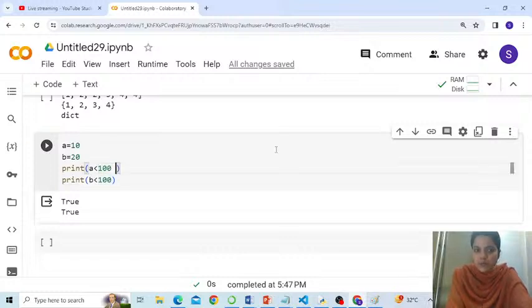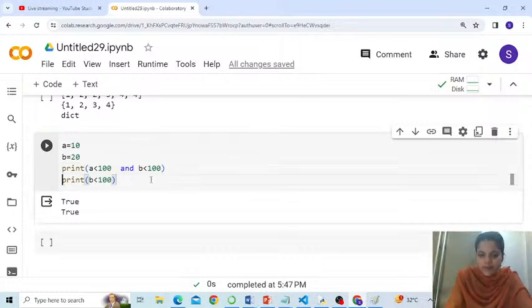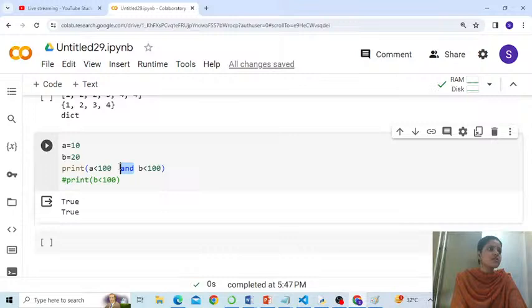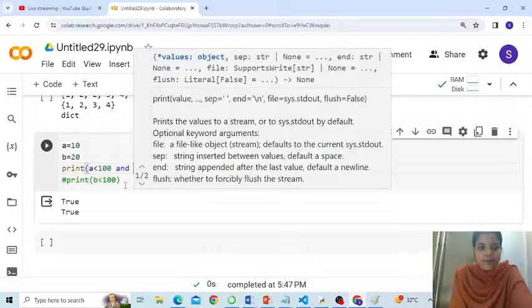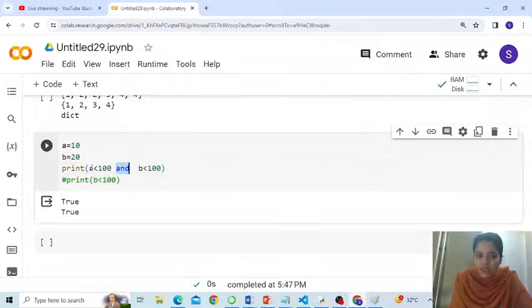But if I try to combine both, let me comment the next print. Is A less than 100 and B also less than 100? So and is called a logical operator. For the people coming from a background of C, C++ or Java, we don't write and there, we use a double ampersand. Python doesn't support double ampersand. Instead, and is a logical operator and you have to write it by spelling it. So and means both the conditions being combined here must be true for the final output to be true.